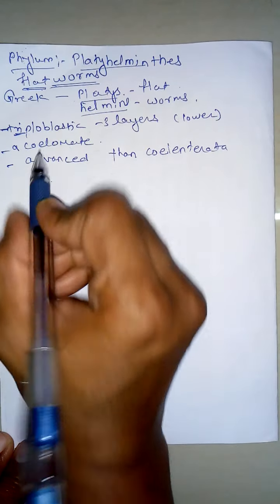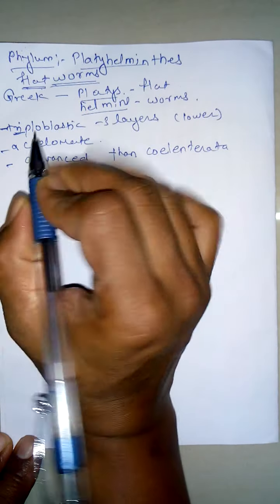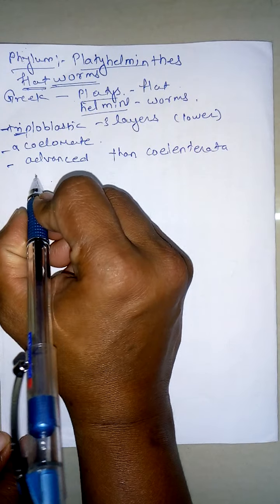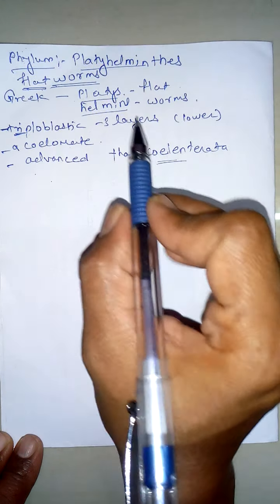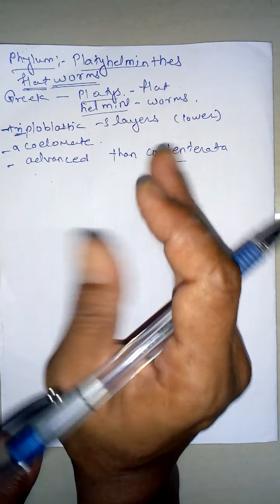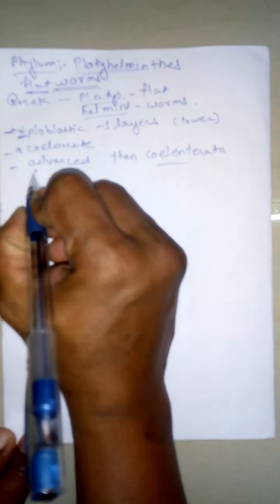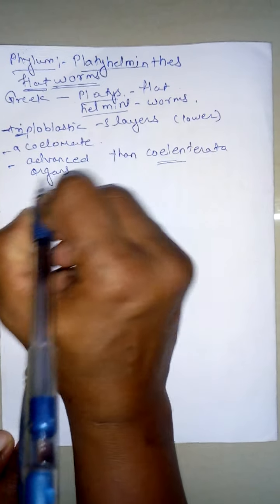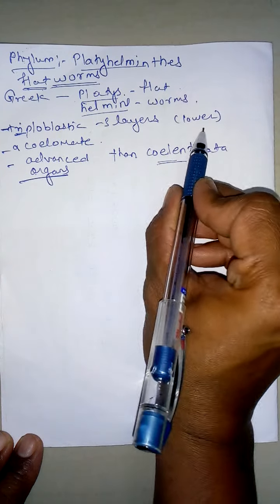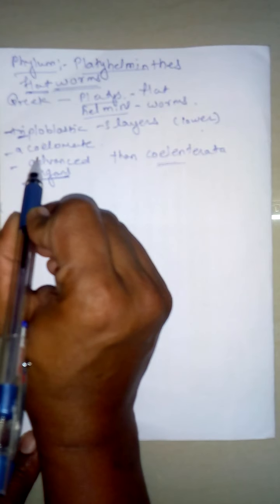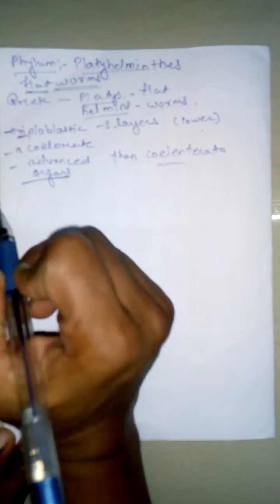Because the tissues are organized into organs. In coelenterates, organs as such are not present. From here onwards, organs are present.